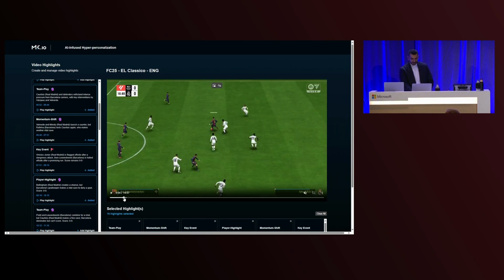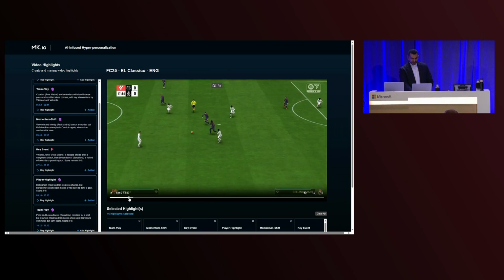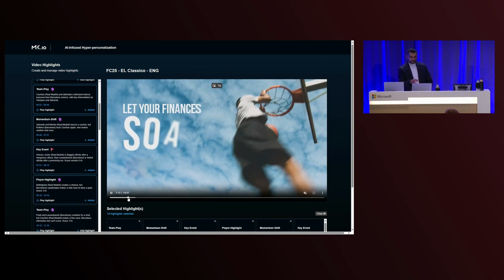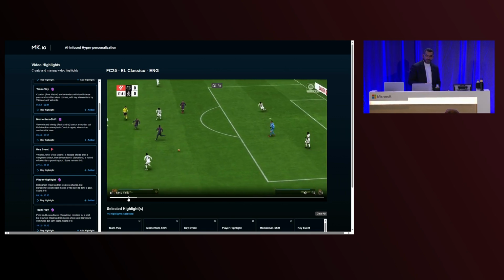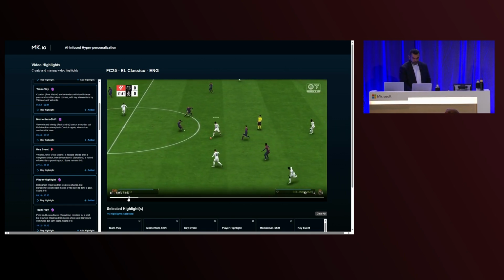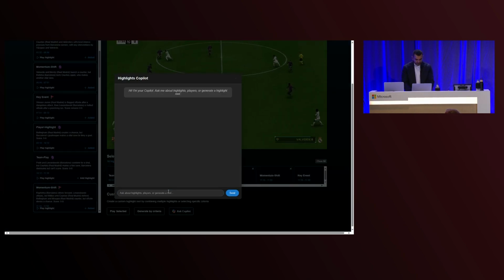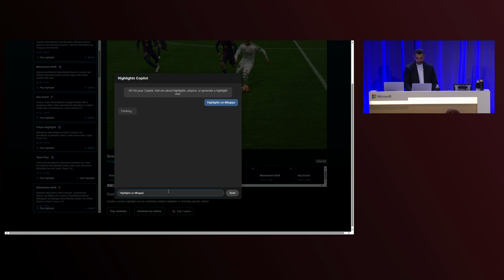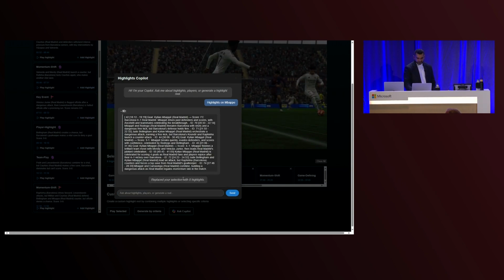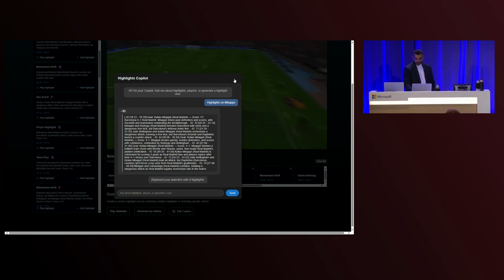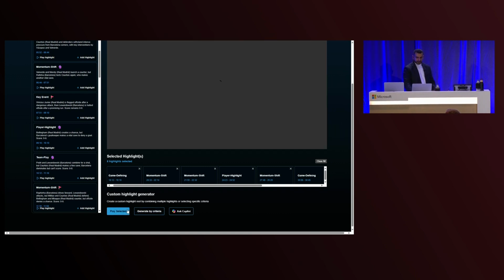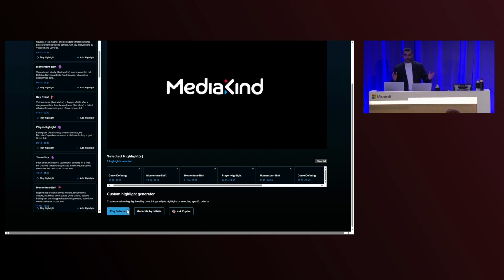Let's scroll through so we can see there's a personalized ad between the two highlights, for example. And there are many other things. We can ask Copilot for different things, like highlights of Mbappe. That's my player, so I would add that. And that created a reel of multiple highlights for my favorite player.